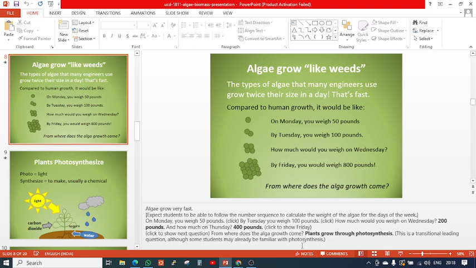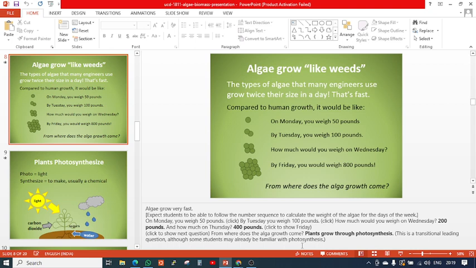And if you collect all this algae, a huge amount of algae can be collected in a day, and that can be used for energy. The types of algae that many engineers use grow to twice their size. Compared to human growth, it would be like this: on Monday you weigh 50 pounds, and on Tuesday you weigh 100 pounds. In one day the weight of this algae is doubled. How rapidly it can grow!